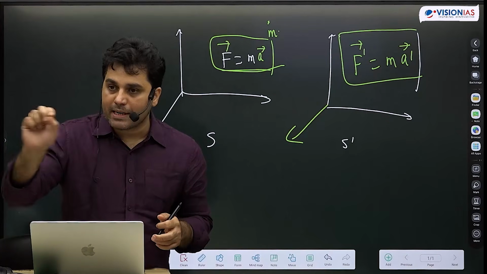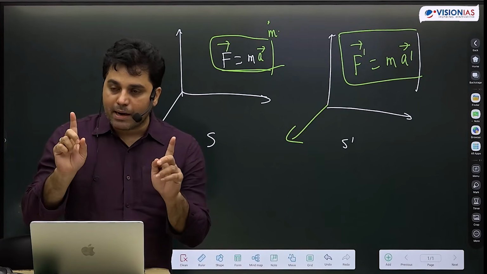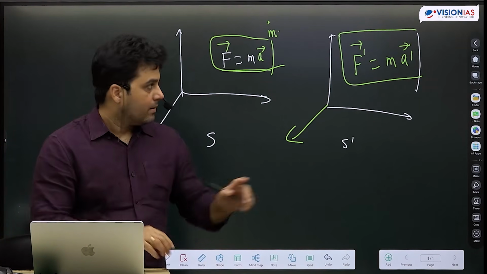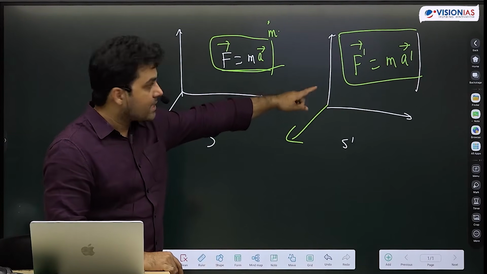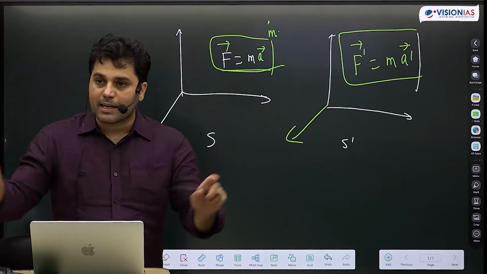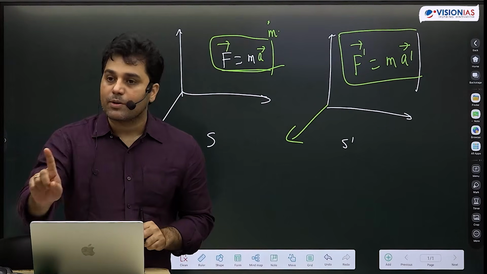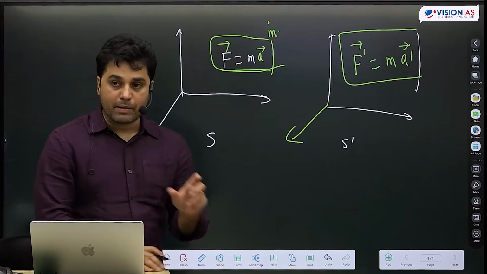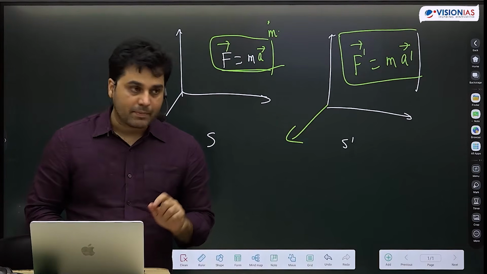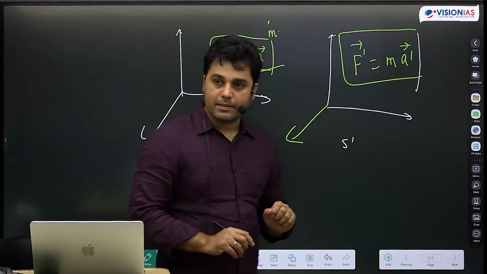If it is not encoded inside it, then the form of the law, F is equal to ma, F dash is equal to ma dash, will start getting distorted. I do not want that. My values can be different, but my form of law must be the same. We call this the invariant property.